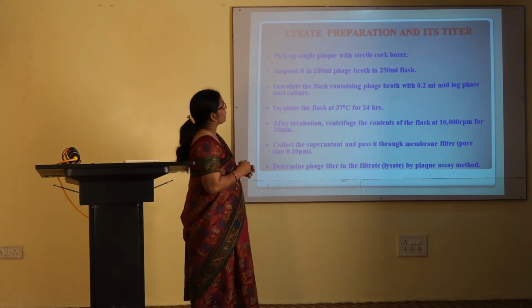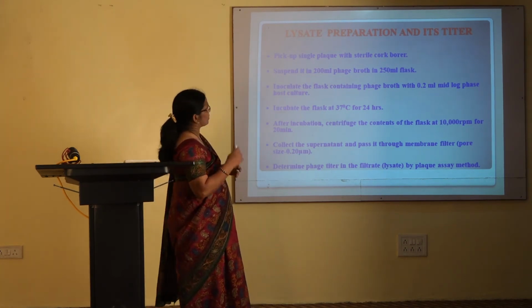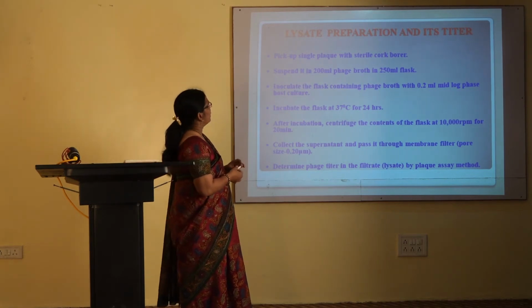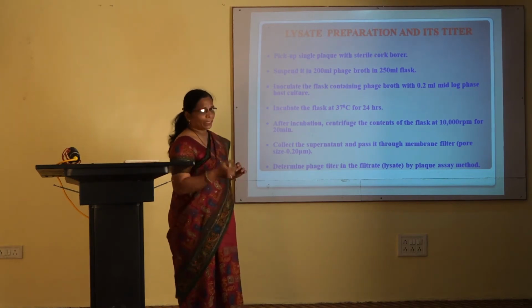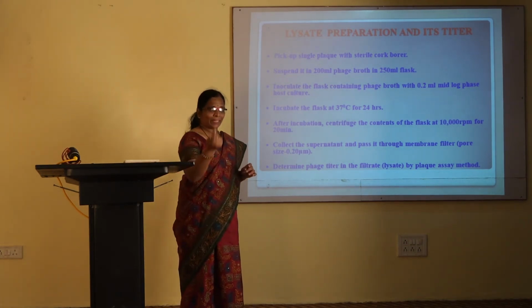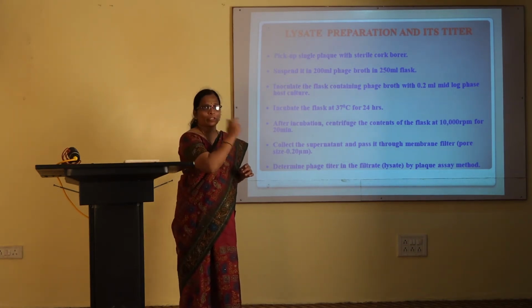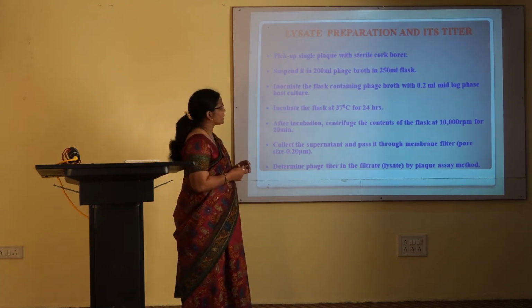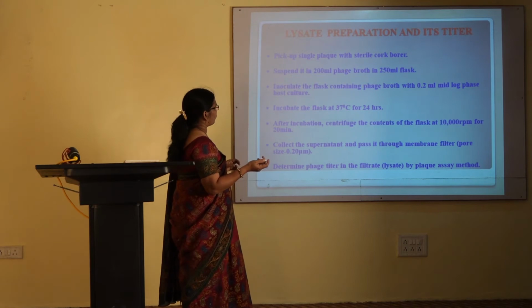You have to pick up a single plaque with a sterile wire loop. You have to suspend that plaque in the phage broth. Then you have to inoculate that phage broth with the mid-log phase culture of the respective bacterium which is specific for the specific phage. Then incubate the flask at 37 degrees Celsius for 24 hours.